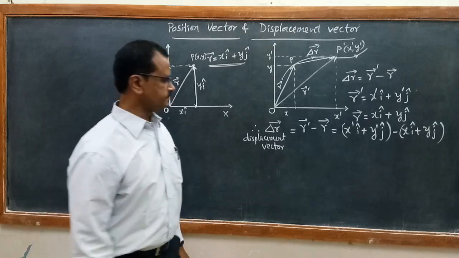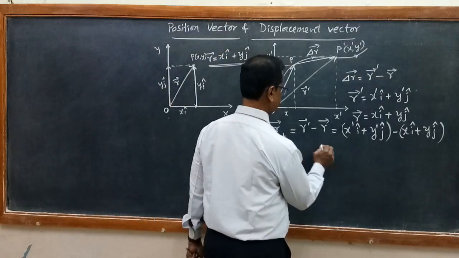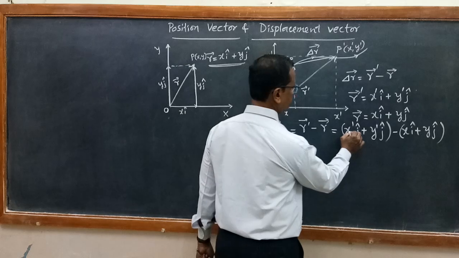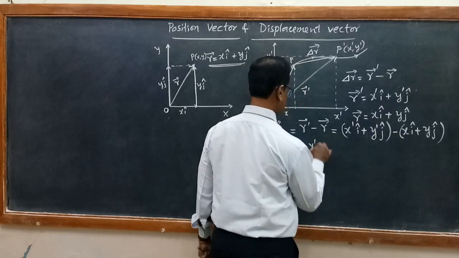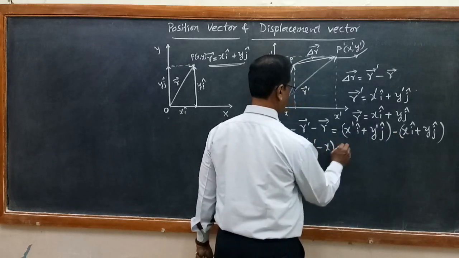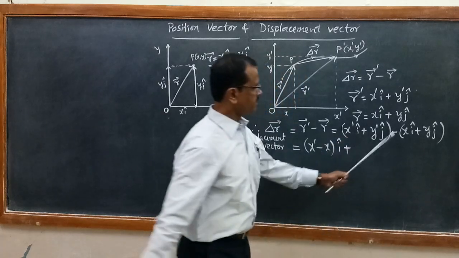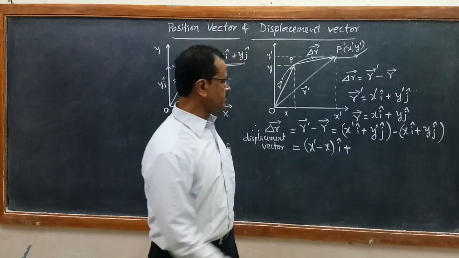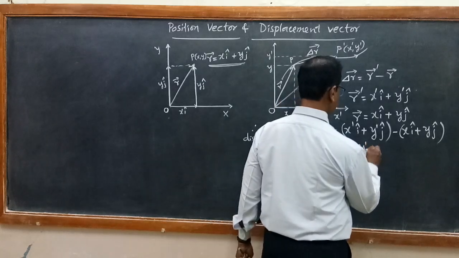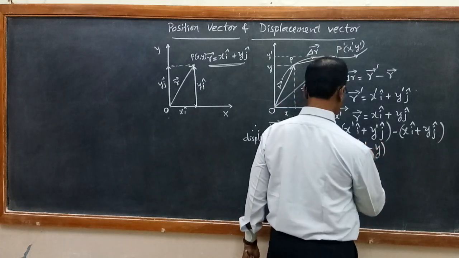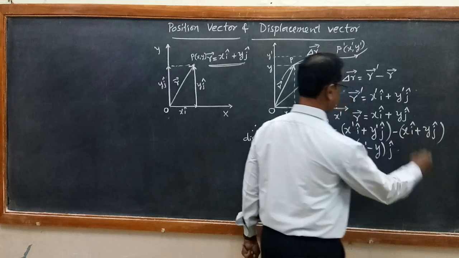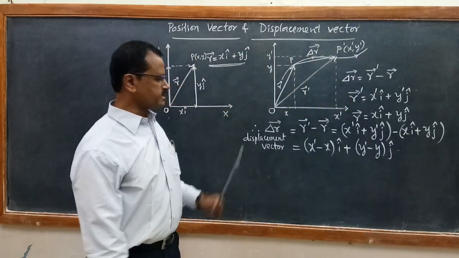Taking this subtraction, we get x dash minus x times i cap, taking i common. Similarly, y dash minus y times j cap. So this becomes the displacement vector.